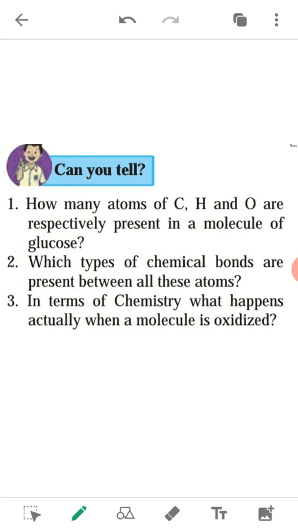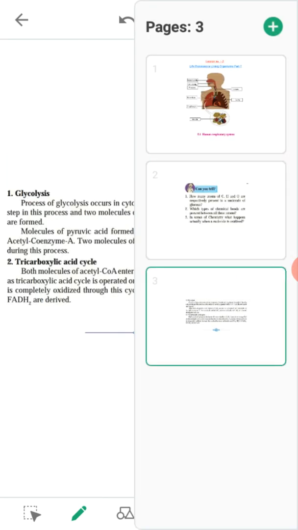Those two methods are aerobic respiration and anaerobic respiration. In aerobic respiration, glucose is oxidized in 3 steps. The first step is glycolysis.